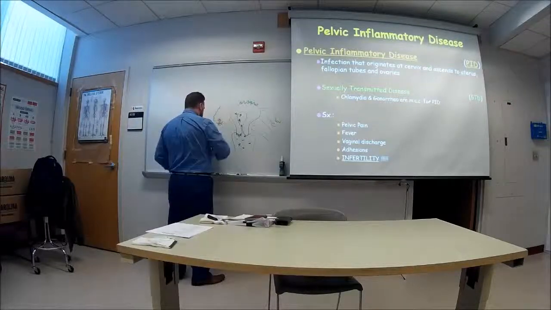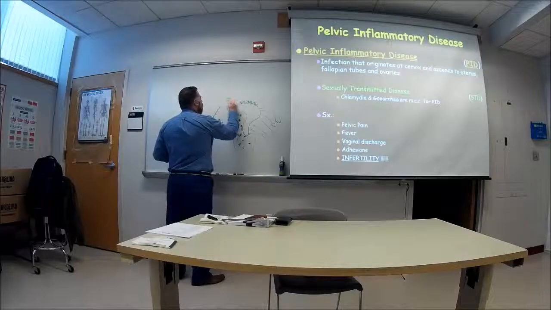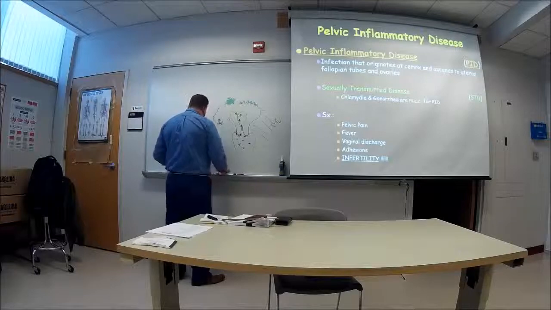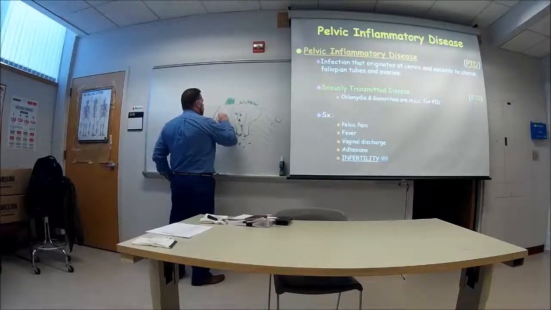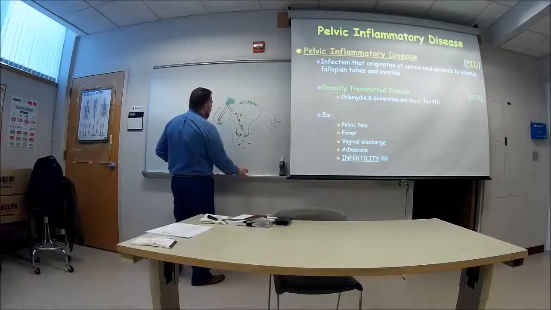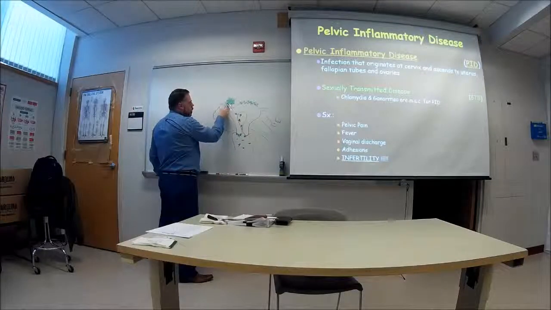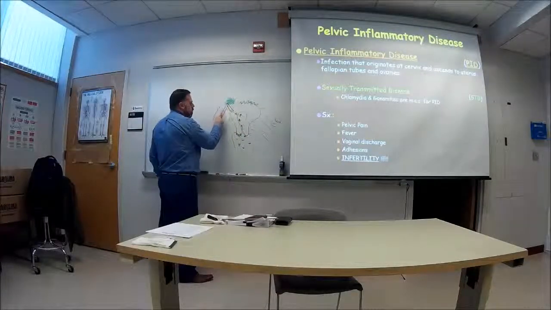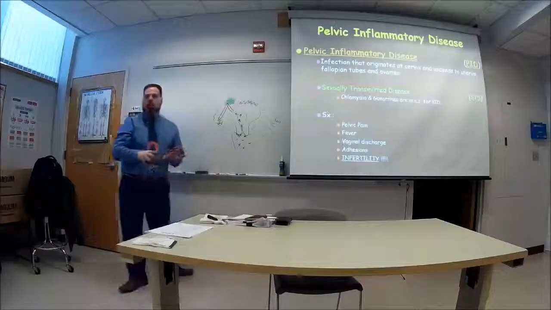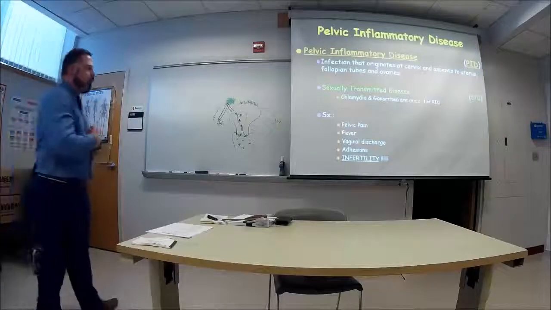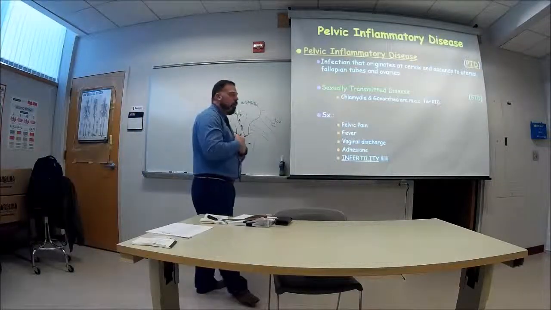The scarring can also cause this, right? If there's some infection that's happened up there, and now this fallopian tube is glued to that like an adhesion, then it's being pulled up there, and the small sperm can't get through this little opening, and we can't have the egg go through there. So PID can cause infertility because the egg and the sperm can't meet up, can't unite. And that's one of our biggest concerns.